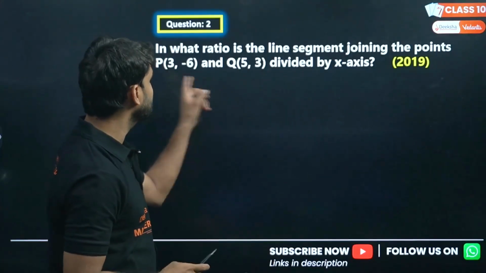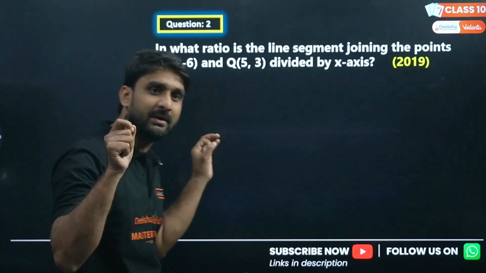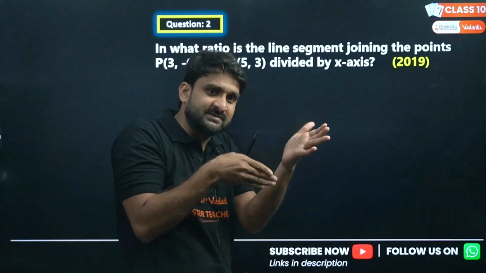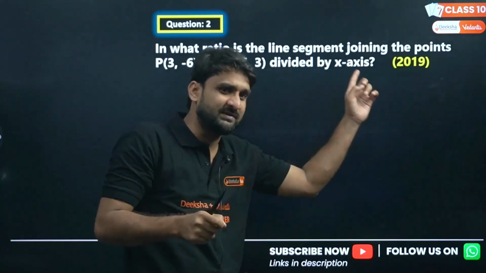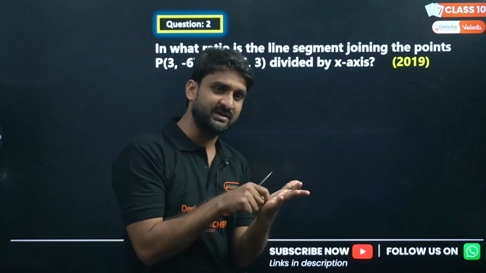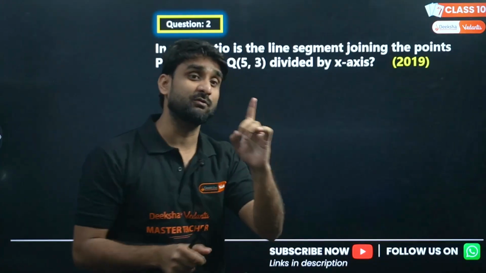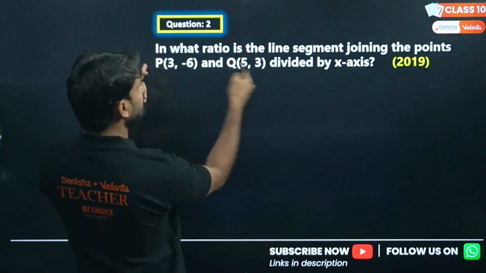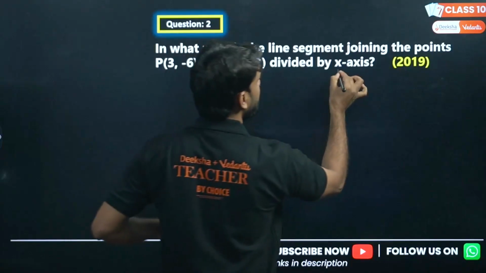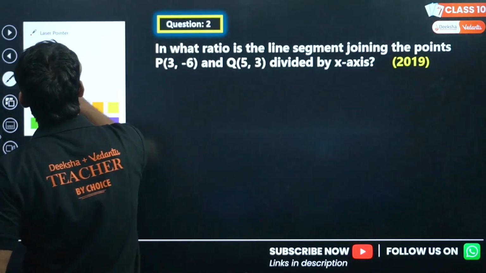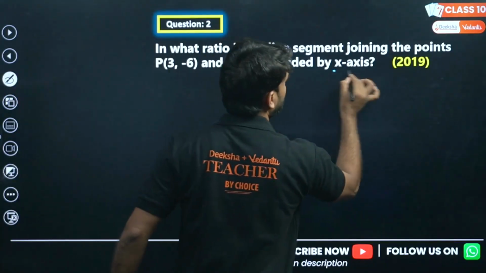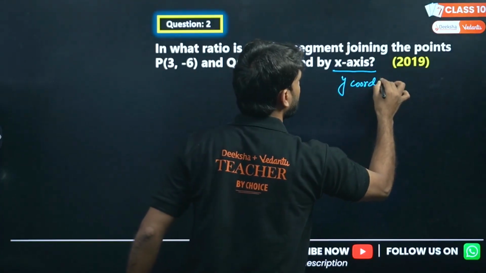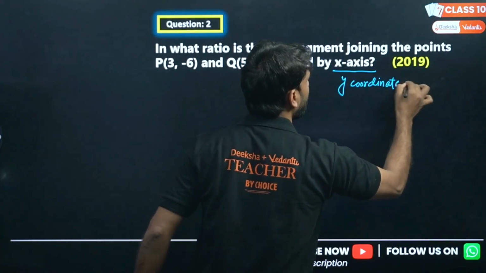If the line joining P and Q is divided by the x-axis, the intersection of the line and the x-axis means the intersection point will lie on the x-axis. If the point of intersection lies on the x-axis, the y-coordinate will be 0. This indicates that if the line joining these two points is divided by the x-axis, the y-coordinate will be 0.